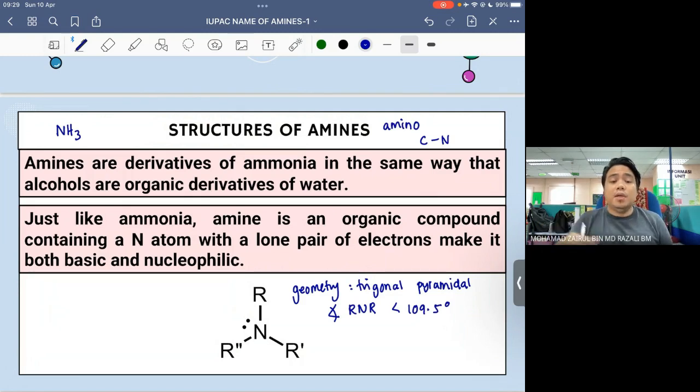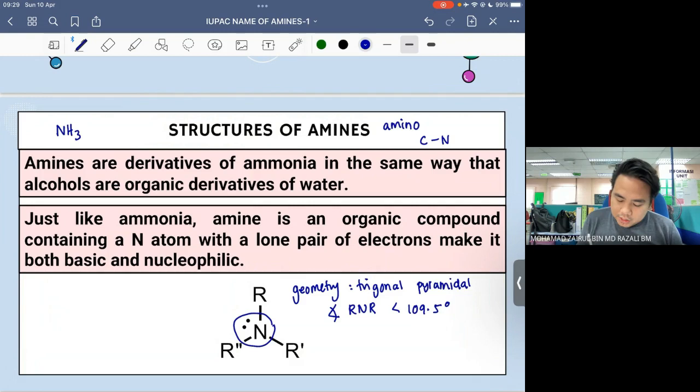Since amine has one lone pair of electrons on the nitrogen atom, this causes the nitrogen on the amine to be both nucleophilic and also basic. So, apa basic and nucleophilic? Sebab the lone pair on the nitrogen atom ini kita boleh donate dia kepada spesies yang lain. That is why amine is both nucleophilic and also basic.